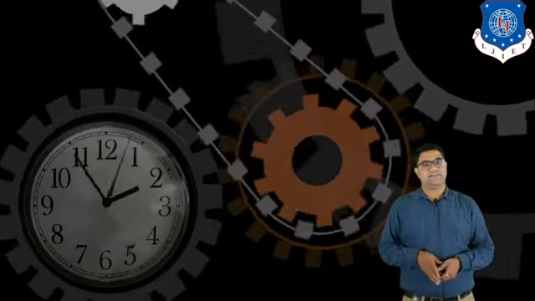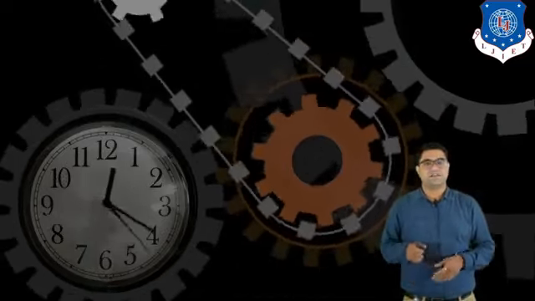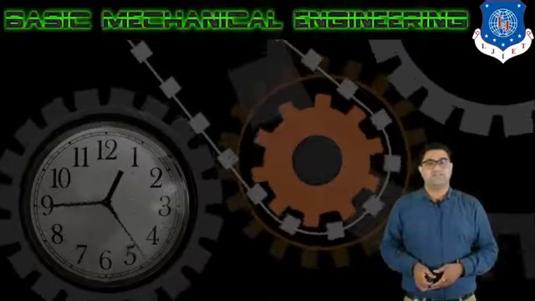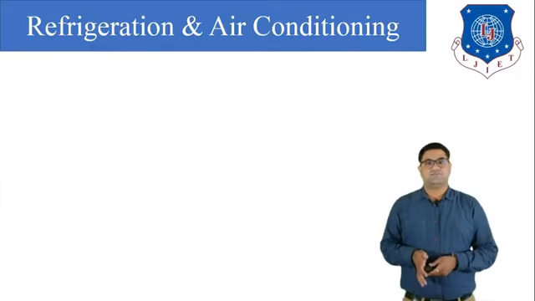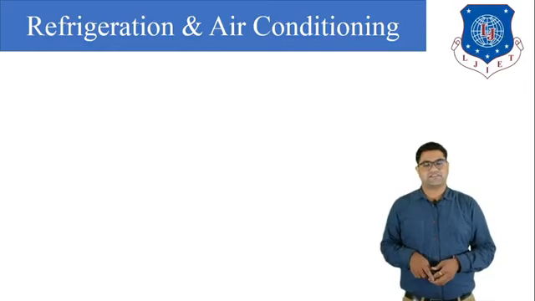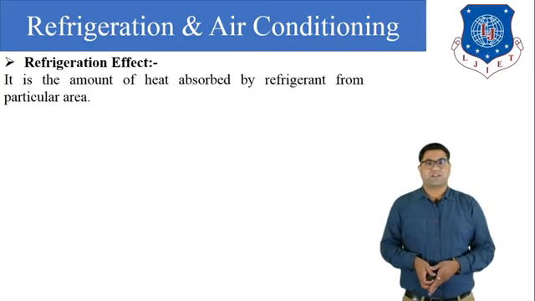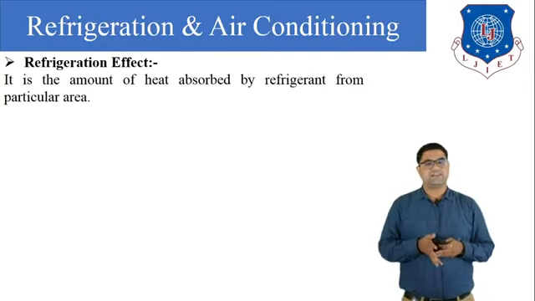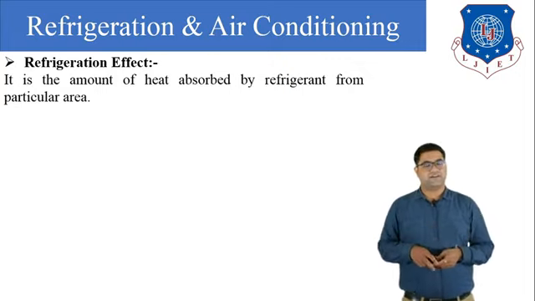As you all know, we were discussing chapter number 10, that is refrigeration and air conditioning. In our previous two lectures, we have discussed two systems: the vapor compression refrigeration system and the vapor absorption refrigeration system. In this lecture, we are going to start a new system, that is the air conditioning system. Let us first start with some basic definitions related to air conditioning.